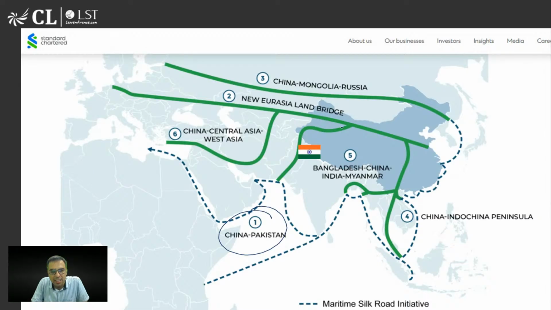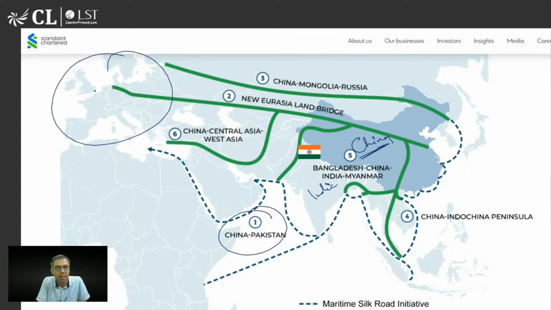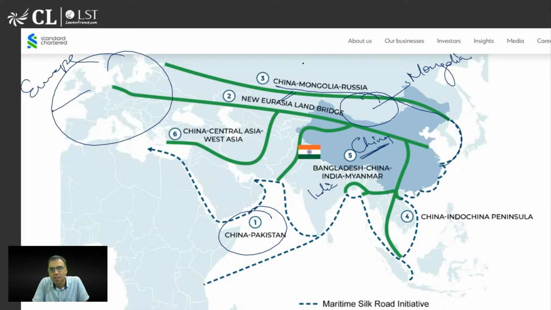The second is this, and this is China actually. This is India, if you can see, and China is having a link to Europe, right? So it is called the New Eurasia, meaning Europe plus Asia land bridge. The third is China connecting with Mongolia. So here is Mongolia, and here is Russia. Okay. So the third one is actually connecting China, Mongolia, Russia.